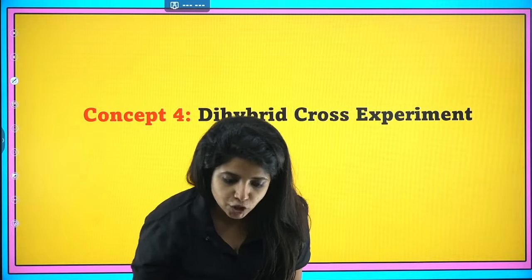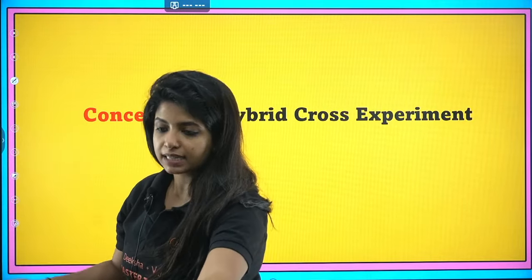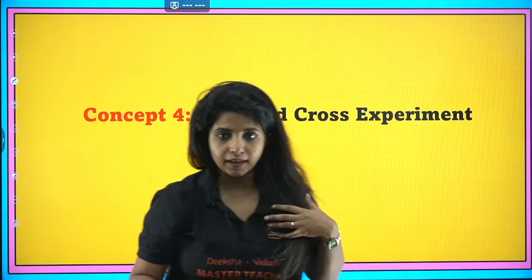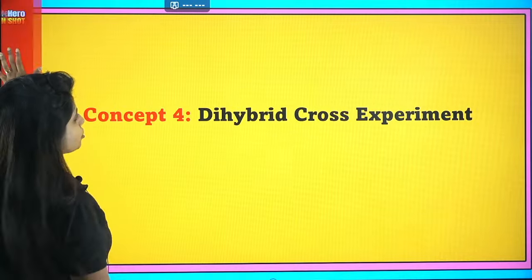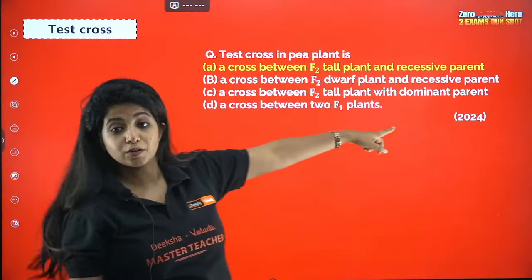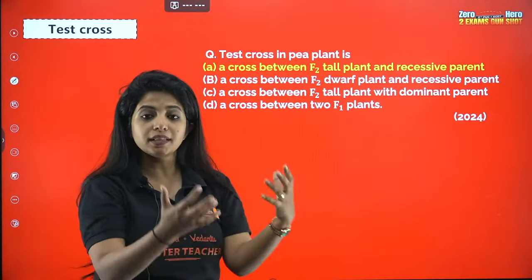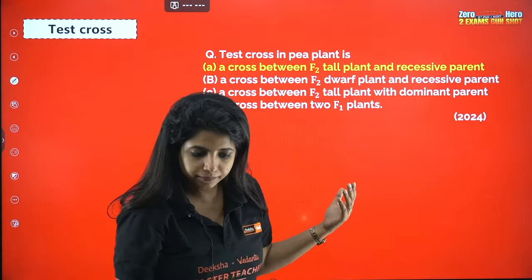Ma'am, it should actually be F1. Yes, I agree, in your NCERT it is given as F1. It should be considered as F1 only, but it is not necessarily needed to be F1, which is why it's a KCET question. I have not changed it. This is from 2024, the question came exactly like this. So whenever you have a doubt about the phenotype, you do a back cross with a recessive parent.